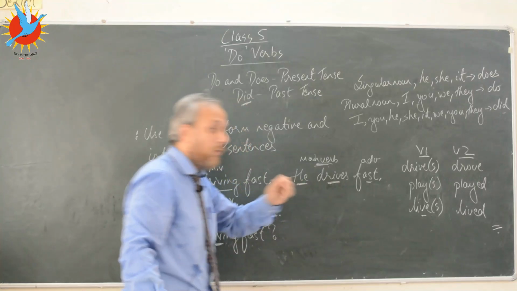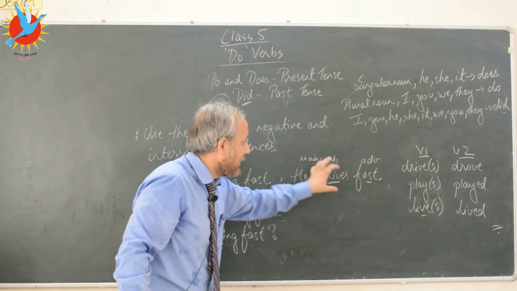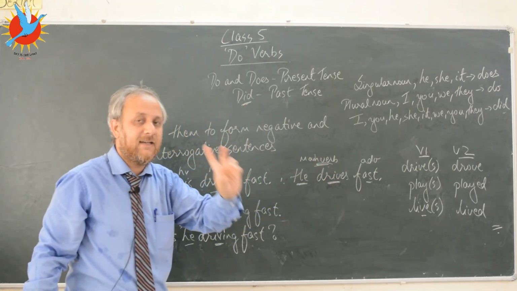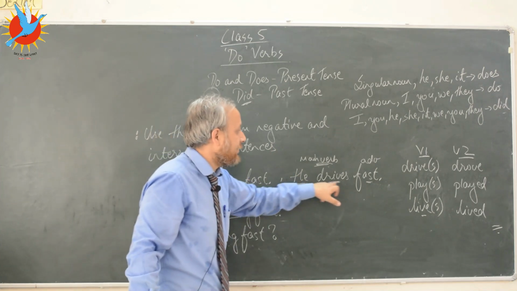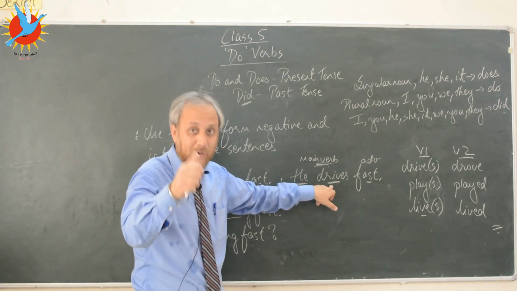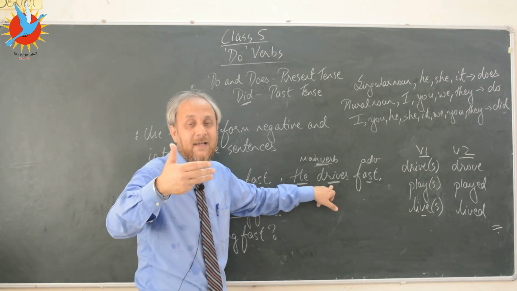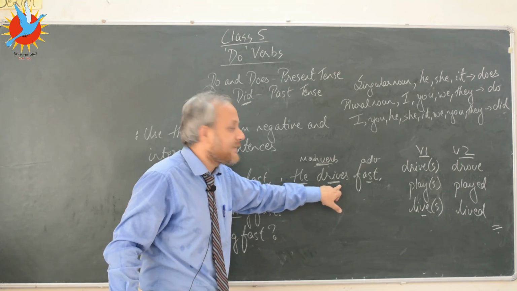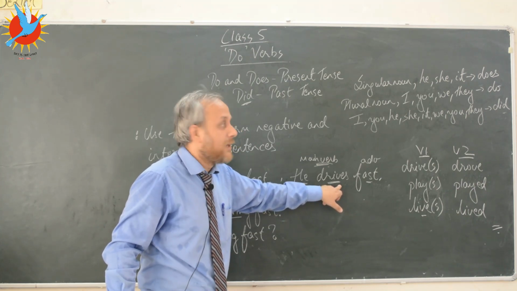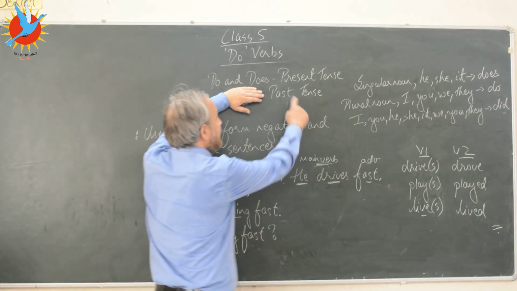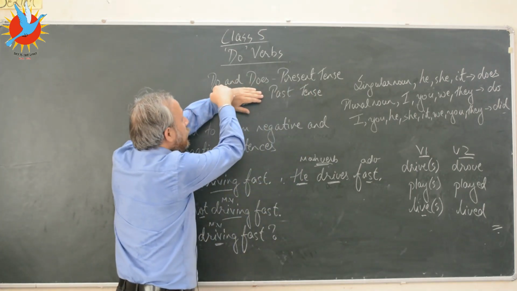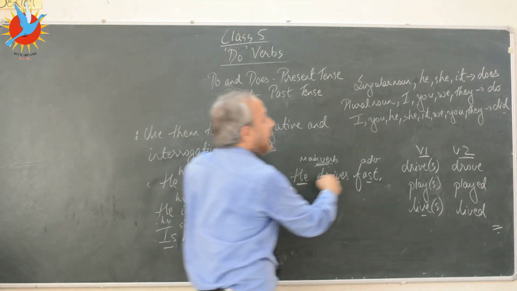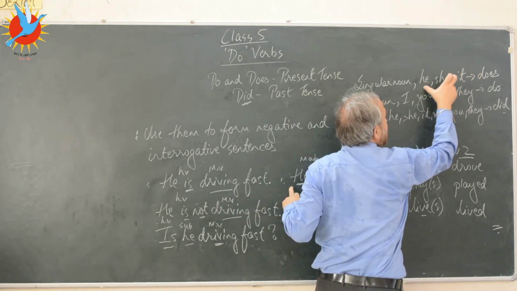So he drives fast. Step number 1, identify the verb. Is there a helping verb? There is no helping verb. It's just one verb functioning as the main verb. So what is the tense of this sentence? I'm sure you have done simple present and simple past in the previous session. The tense of this sentence is simple present. So you will not use did. It's the present tense, so you will use either do or does. So with he, what will you use, kids? With he, you will use does.